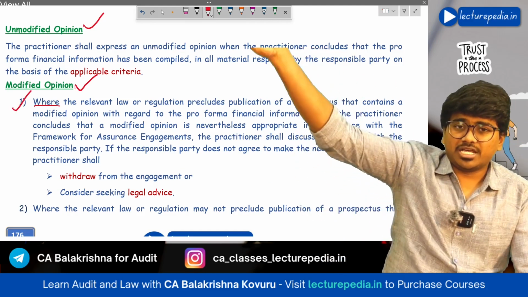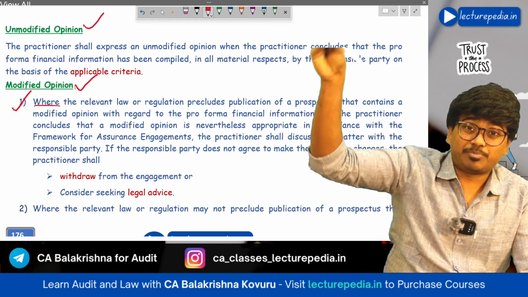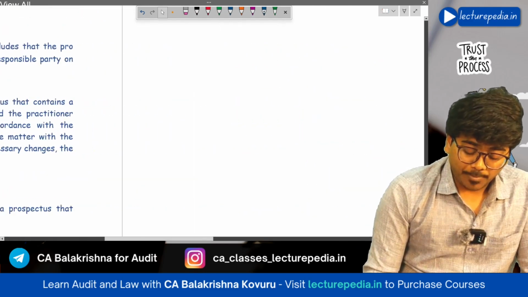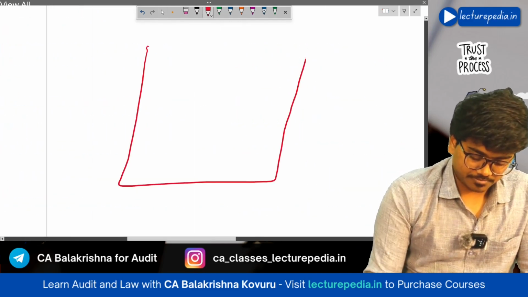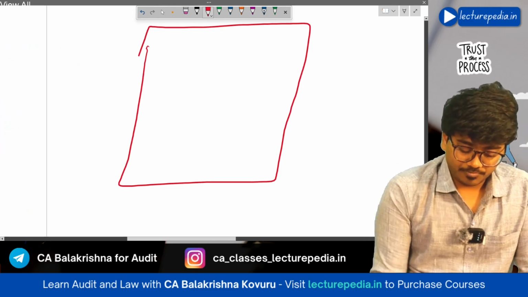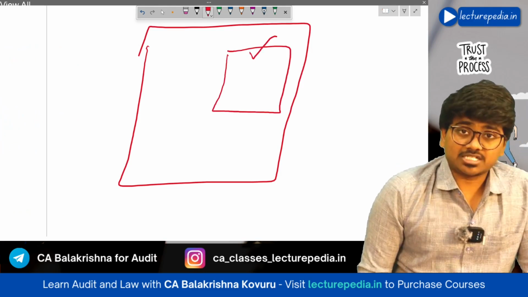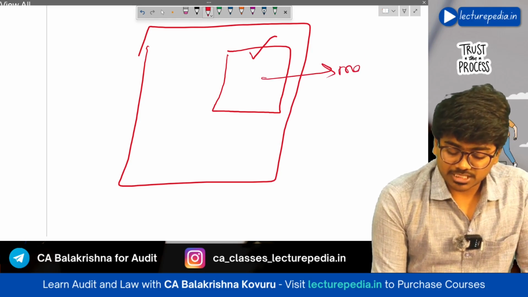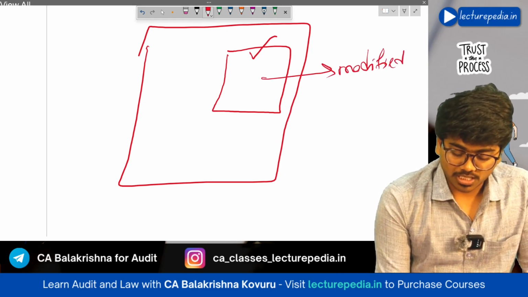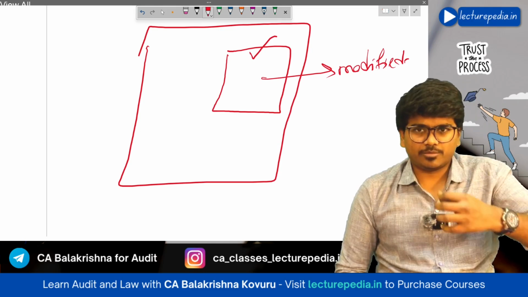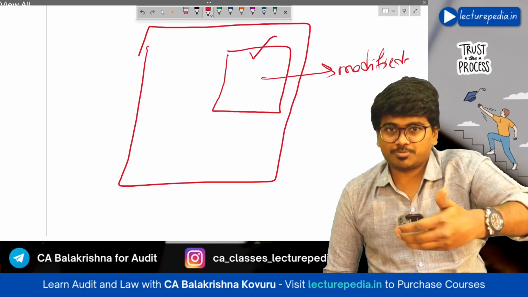any law or regulation precludes, that means prevents, publishing a prospectus in which there is pro forma financial information on which a modified opinion has been given. See, pro forma financial information will be included in a prospectus.